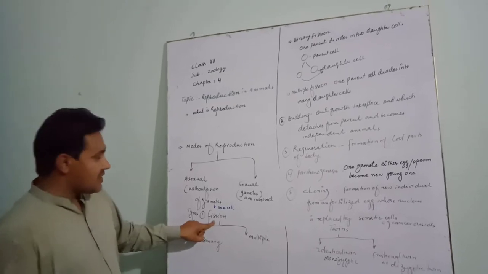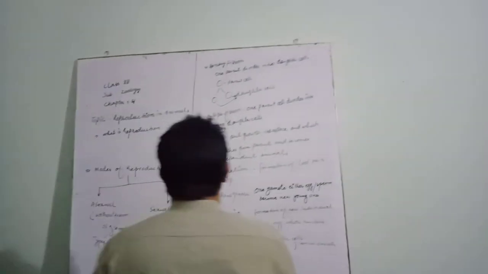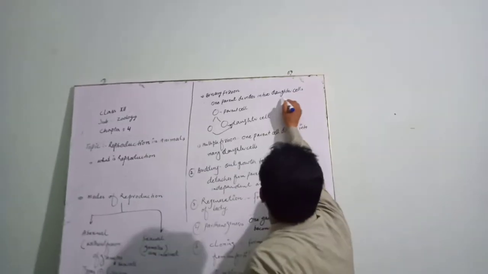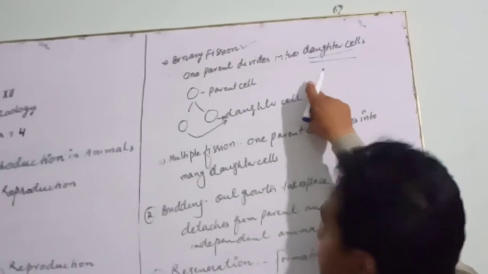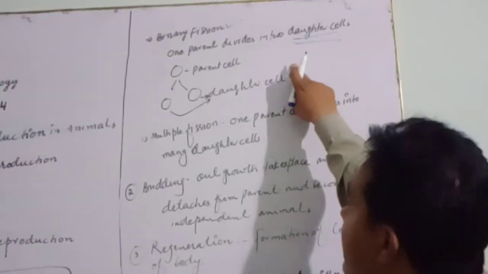When the parent divides into two daughter cells, that kind of fission is called binary fission. Binary fission is found in amoeba.